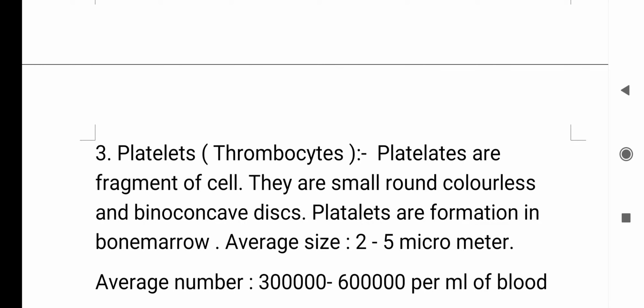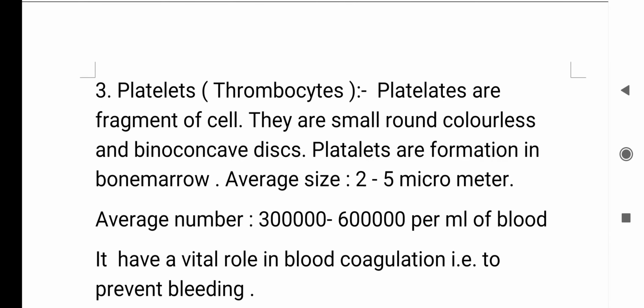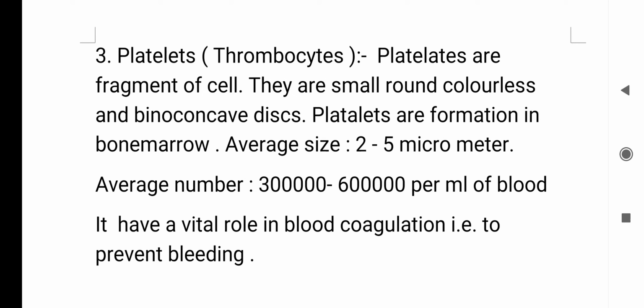Platelets are also called thrombocytes. Platelets are fragments of cells. They are small, round, colorless and biconcave discs. Platelets are formed in bone marrow. The average size is 2 to 5 micrometers, and the average number is 3 lakh to 6 lakh per ml of blood. It has a vital role in coagulation, meaning preventing bleeding.